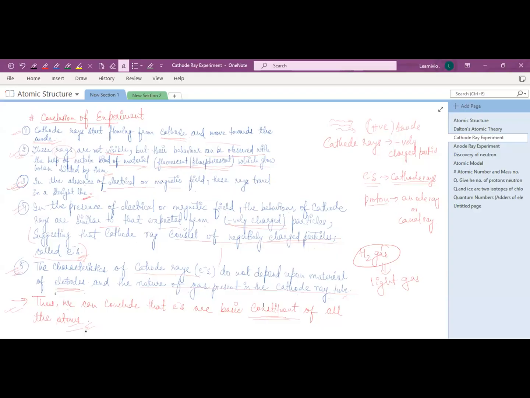In the cathode ray discharge tube, basically, J.J. Thomson used hydrogen gas, right? And most scientists used hydrogen as a standard gas. Why? Because of its lightest weight. Hydrogen gas is lighter in weight. That's why hydrogen is often preferred, due to its simple atomic structure, or due to its ease of ionization, right?